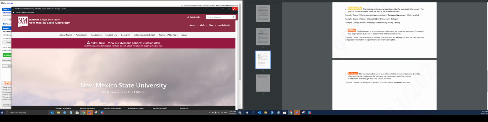New Mexico State University. We'll close that out. New Mexico State University Musical Recital. This is going to be contains. Let's see. Yep, we got it right. So, Stetson Law School, Stetson University College of Law.